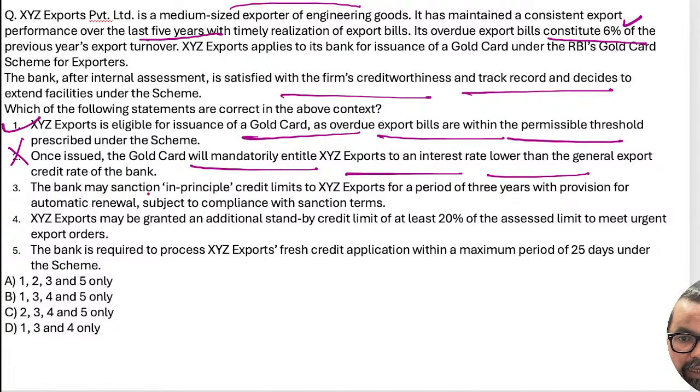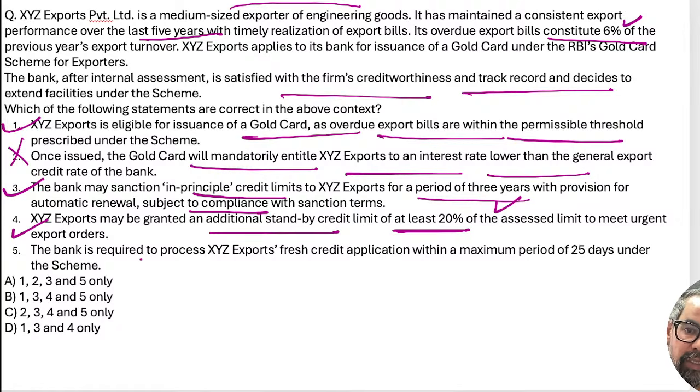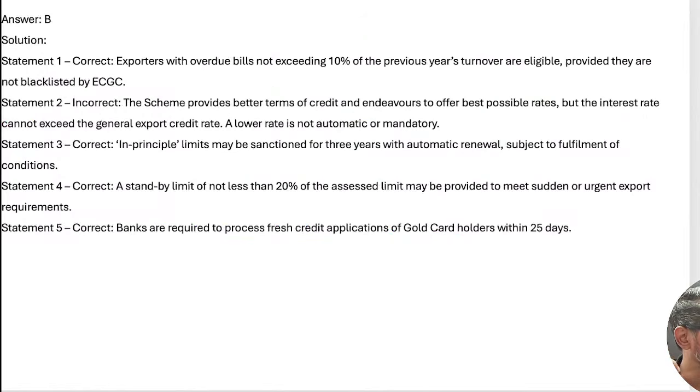The bank may sanction in-principle credit to the XYZ exporter for 3 years with provision for automatic renewal. This is true. The fourth one is XYZ may be granted an additional standby credit of at least 20%. This is true. The next one is a bank requires XYZ's fresh credit application within a maximum period of 25 days under this particular scheme. This is also true. Please do remember this. 1345 means option B should be the right answer for this particular one, right? So B will be the correct answer, guys.